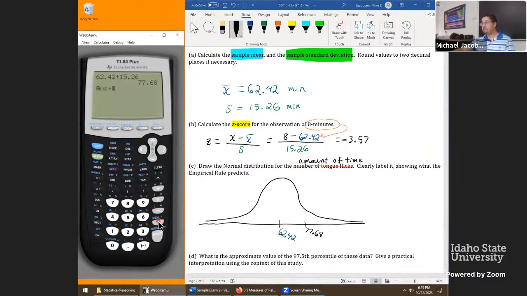Then just immediately hit plus again on the calculator. The ANS right here is referring to the prior answer. And then add the 15.26 again. Now we're at 92.42. Rinse and repeat. Hit plus 15.26. And our last value is 108.2 in minutes.